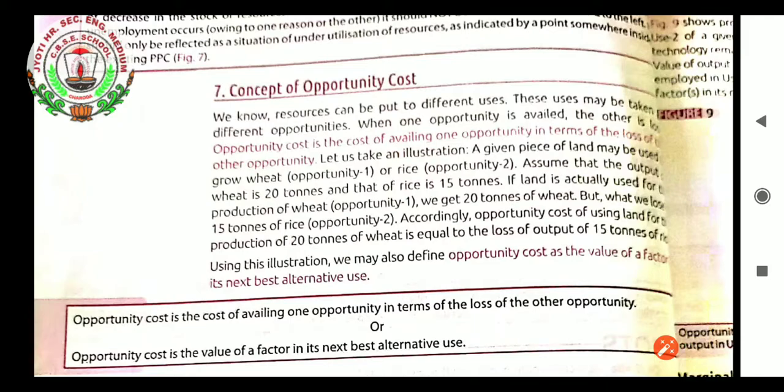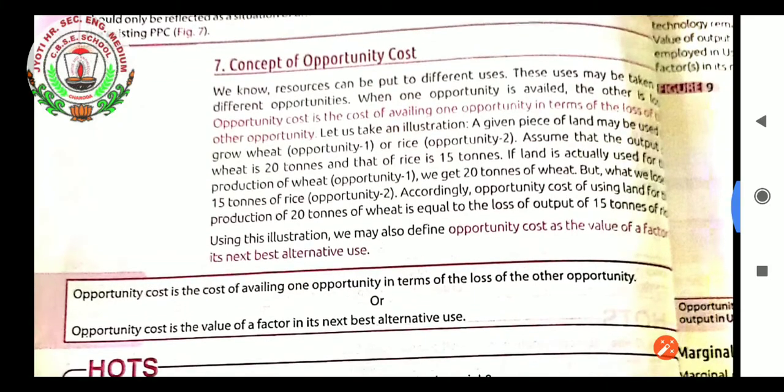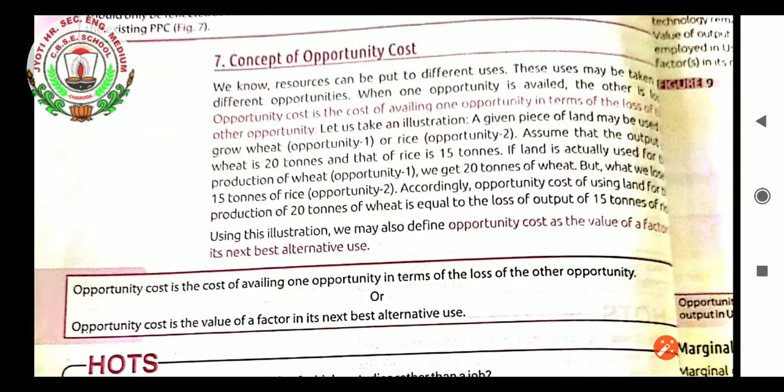Let us take an illustration. A given piece of land may be used to grow wheat or rice. Assume that the output of wheat is 20 tons and that of rice is 15 tons. If land is actually used for the production of wheat, we get 20 tons of wheat, but what we lose is 15 tons of rice. Accordingly, the opportunity cost of using land for production of 20 tons of wheat is equal to the loss of output of 15 tons of rice.